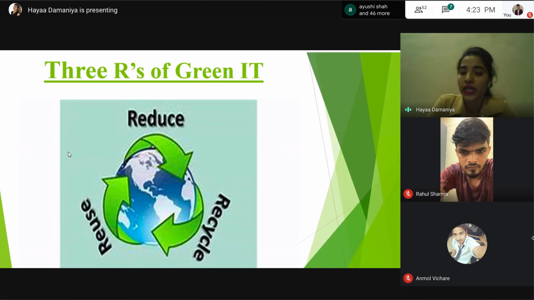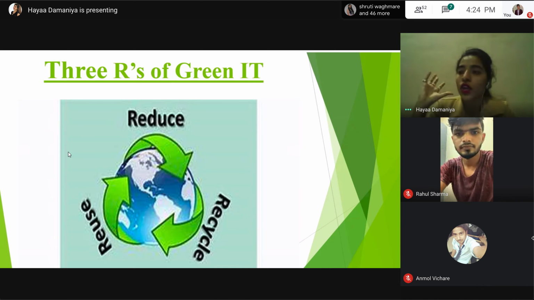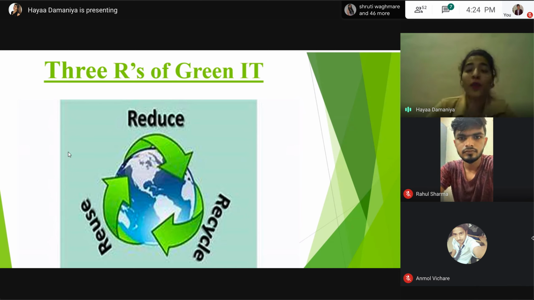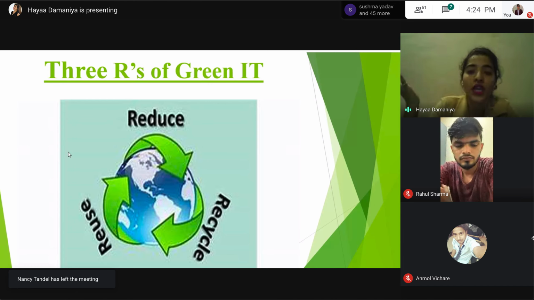And the last is recycling. Every product has its own life cycle. Each and every electronic equipment has to come to an end, meaning there is a time when the product is destroyed. At that time, by doing green reusal, first go for recycling. Why go for recycling? Because I guess you don't know, but your e-waste has maximum valuable materials. So by recycling, you can recover these metals and materials, which are reusable in generating other products.